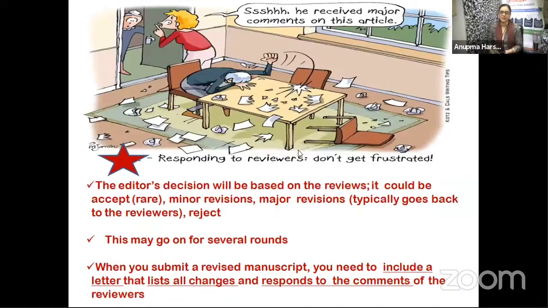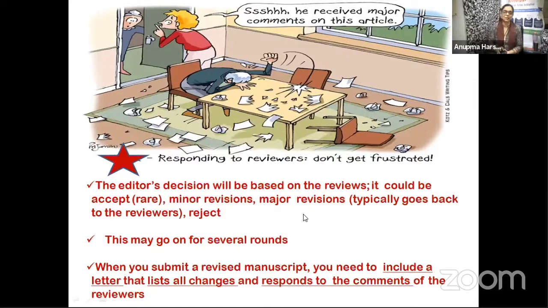Now, responding to reviewers. Don't get frustrated. They are not trying to point out your mistakes or tell you that the experiments were done six months back and now you can't do anything about them. Please don't get angry or frustrated. The outcomes could be minor revisions, major revisions, or rejection. Many times when a paper is rejected, they will outline the reasons. If you work on these reasons, you may be able to publish your data in another journal. So please do not get frustrated when you get a rejection.